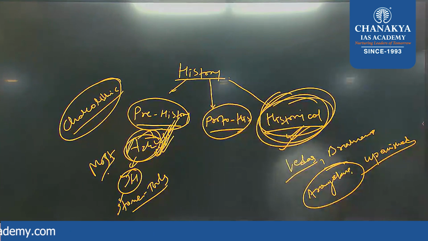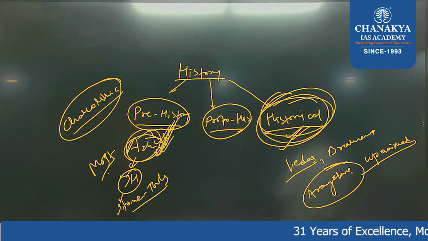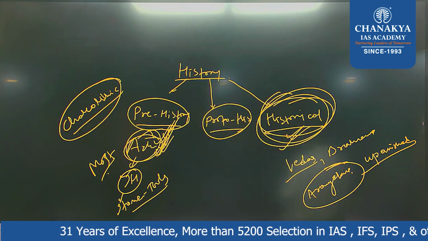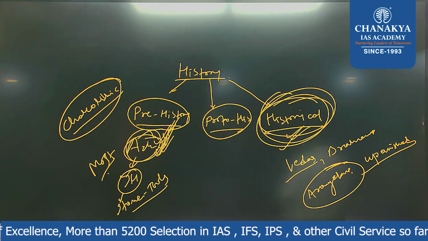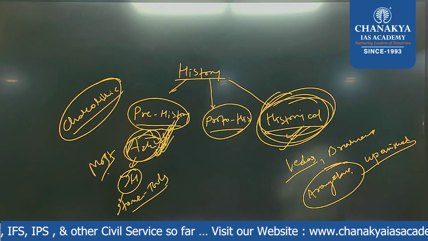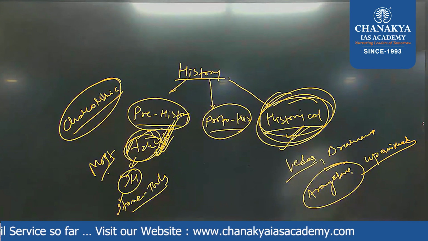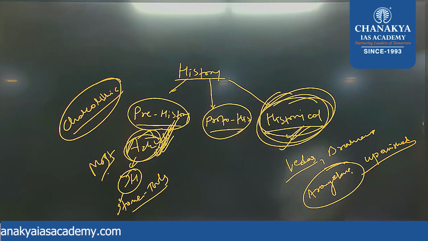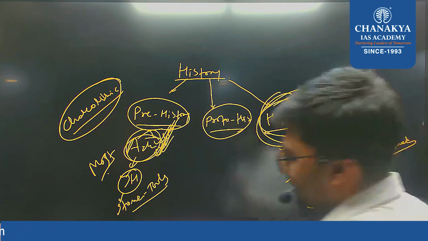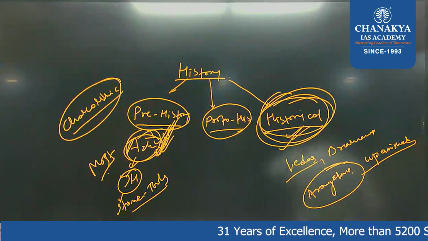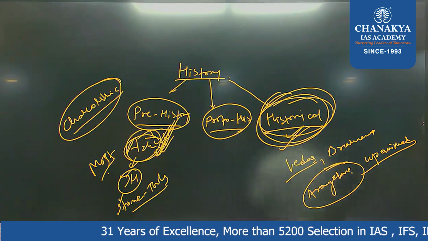At the time of proto-history, when the IBC was there, what do you think was happening in the Jharkhand region at that time? Do we have any evidence of that? If today we are sitting here, what does it mean? It means we must have had some forefathers. Getting the point? It is not that we came from the sky. So definitely there must have been our forefathers. But for that period of time, we don't have any evidence, no doubt.